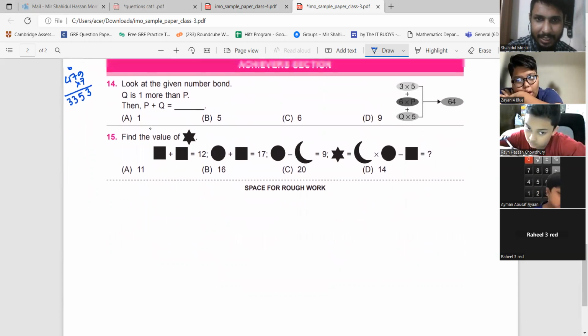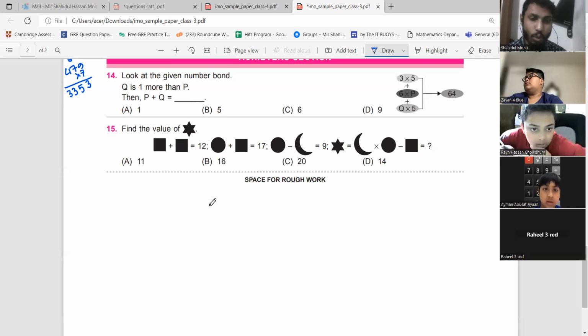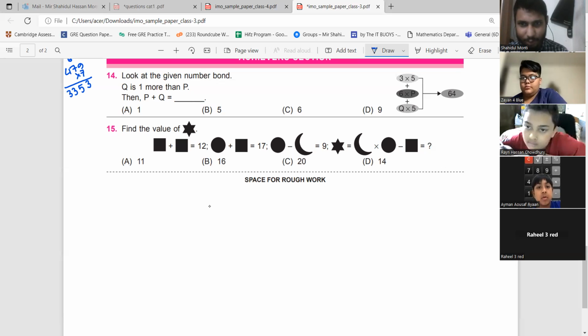Okay, now the achievers section. This one looks a little tricky. Look at the given number bond. Q is 1 more than P. Then P plus Q will be equal to what? Oh, this is a good question. So we have 3 multiplied by 5. So this is equal to 15.